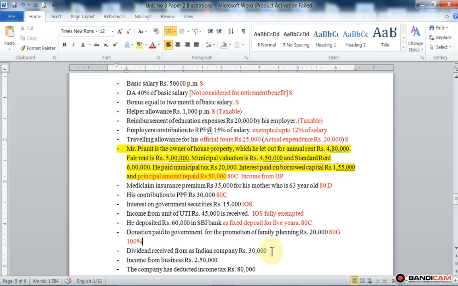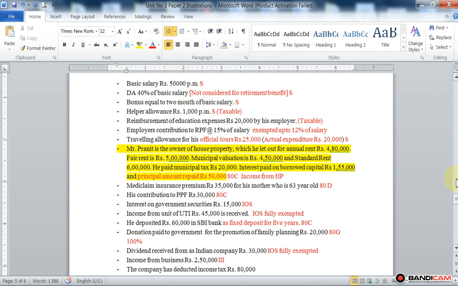Then dividend received from an Indian company is also income from other sources. But it is fully exempted, because dividend received from an Indian company is exempted from tax. Then income from business amounting to rupees 2,50,000 is income under the head of business, that is head number third. 1, 2, 3, head number third.